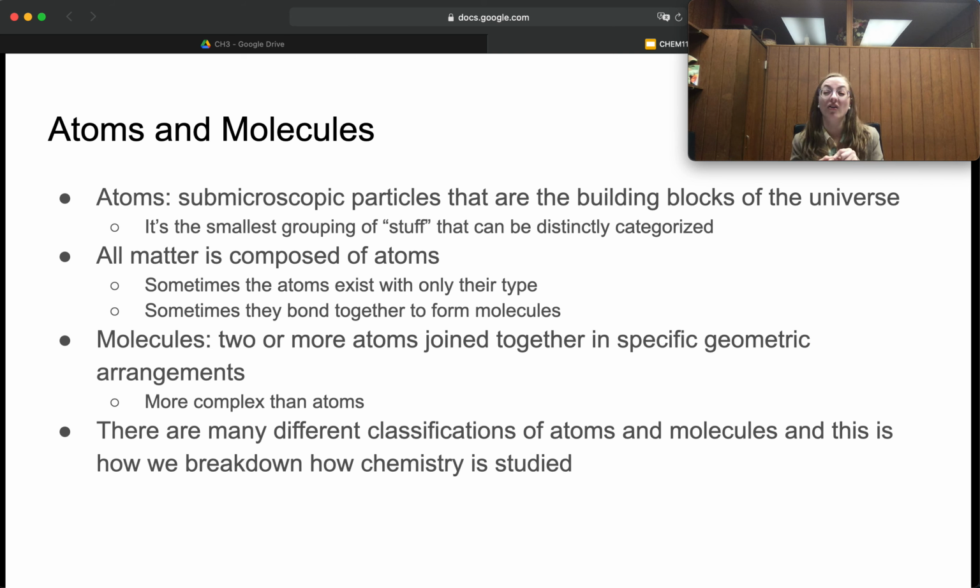And when we're talking about atoms being joined together, we're going to go ahead and call that a chemical bond. Eventually, we'll have a more precise definition of chemical bonds. We'll talk about types of chemical bonds. But for right now, let's just think of it as the thing that joins two atoms together in a molecule.